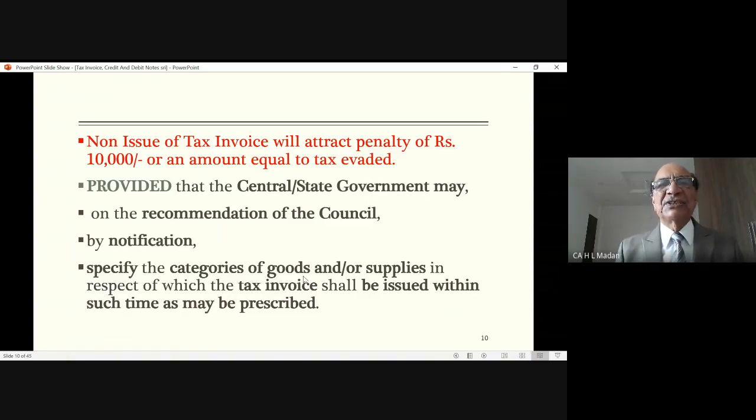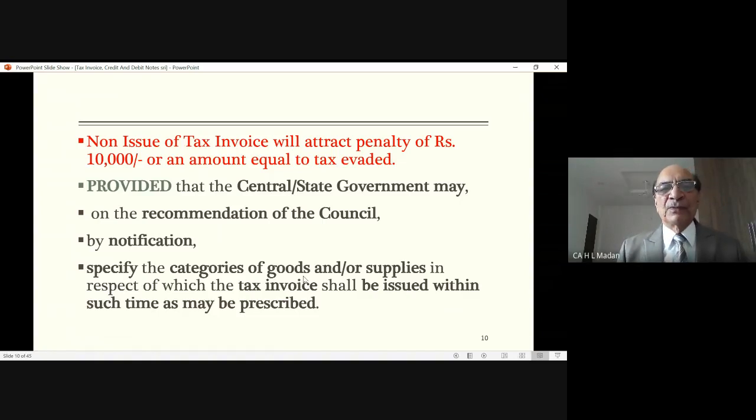For example, suppose there is a bill of 1 crore of rupees. There 18% tax is 18 lakh of rupees, and you have not issued the invoice. On 1 crore goods, you have not issued the invoice. 18 lakh was the tax. So the penalty will not be 10,000. Penalty will be 18 lakh of rupees. So tax is to be paid, as well as penalty has also to be paid if the goods are caught on the way.